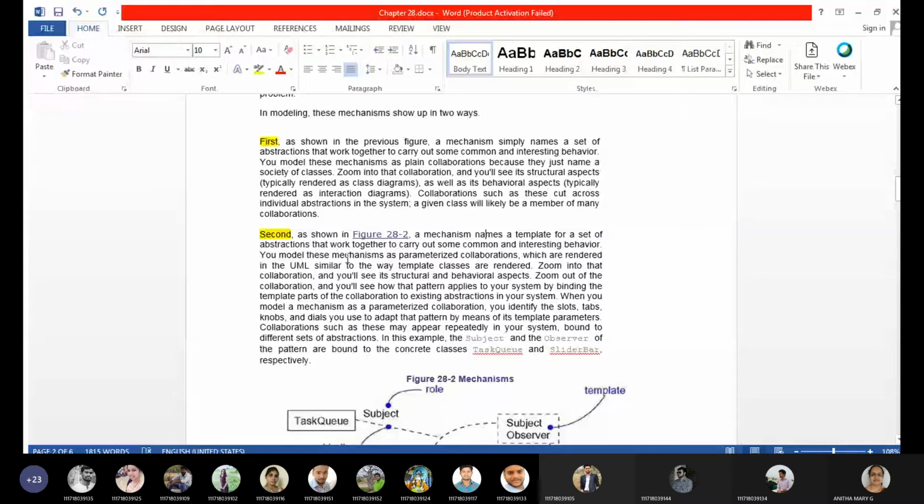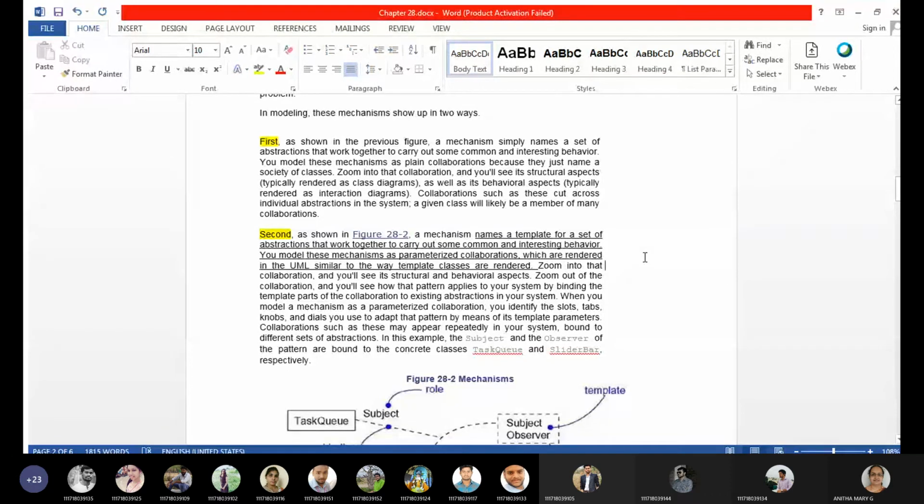And the second one is, sometimes a mechanism names a template for a set of abstractions that work together to carry out some common interesting behavior.